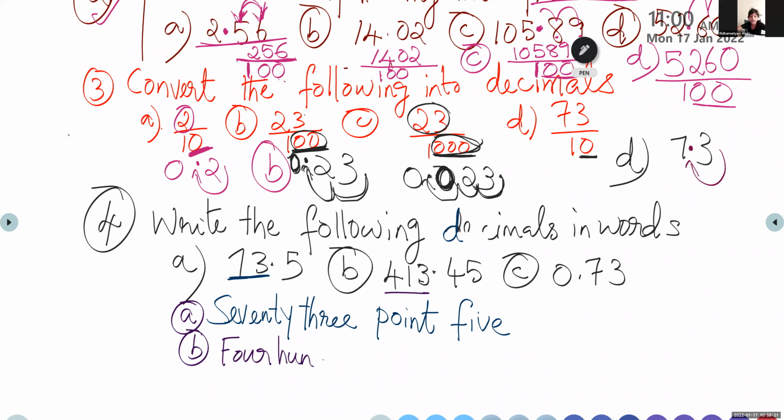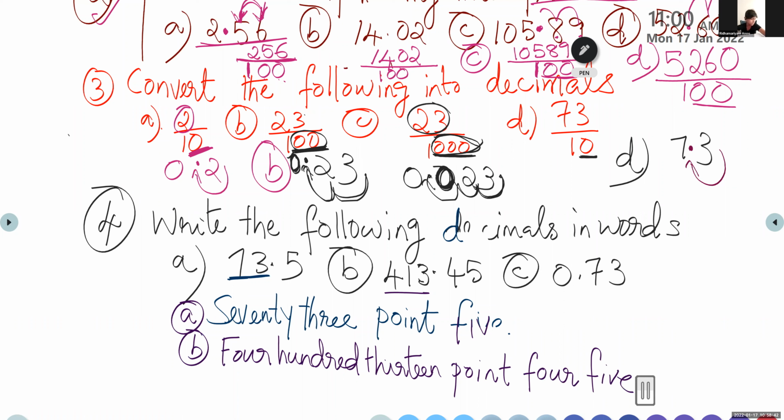How to read the number after the decimal point? How we have to write? 45. Okay. 413.45. Ma'am, can I tell C question? Question number C. Tell me. 0.73. 0.73.